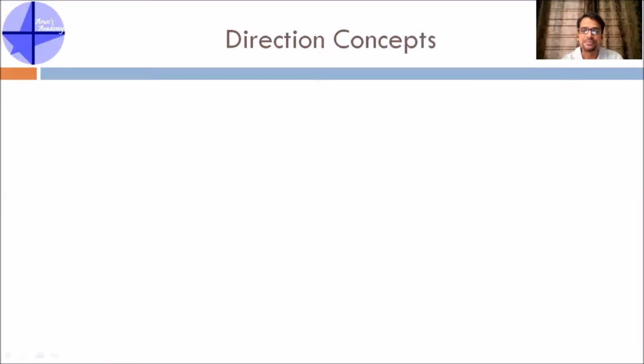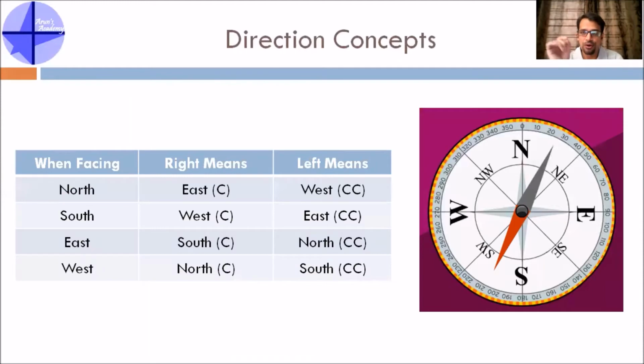Let's move ahead. Some more concepts of directions. Always remember, when you are facing north, right means you are looking in your clockwise direction, or right means your east. And when you are facing north, left means your west, and that direction is counterclockwise. In some questions they can say that a person is facing north and moves 90 degrees in counterclockwise direction. So you should know clockwise and counterclockwise or anti-clockwise also. Don't hesitate to look at your watch to understand what is clockwise and counterclockwise.